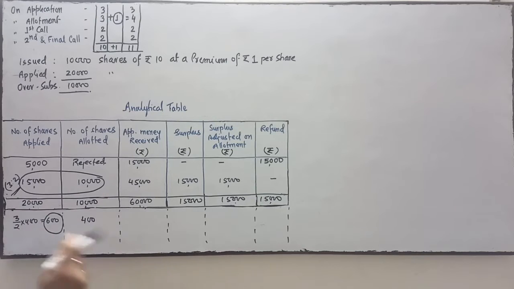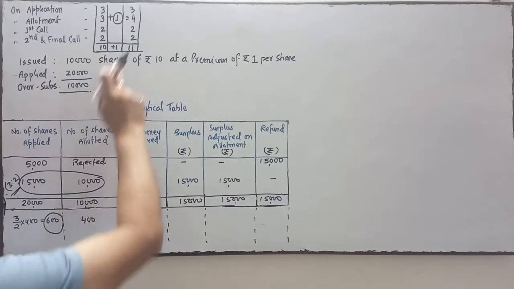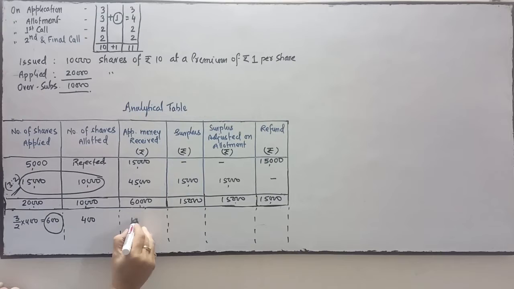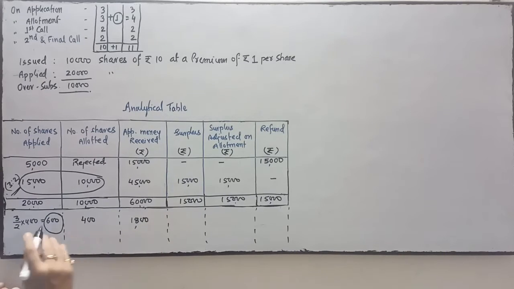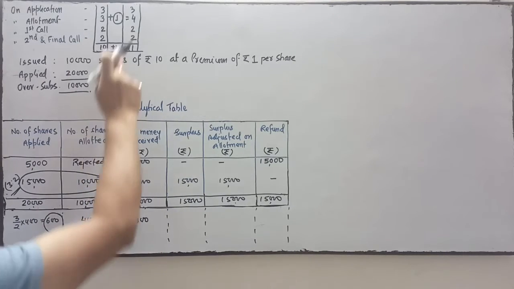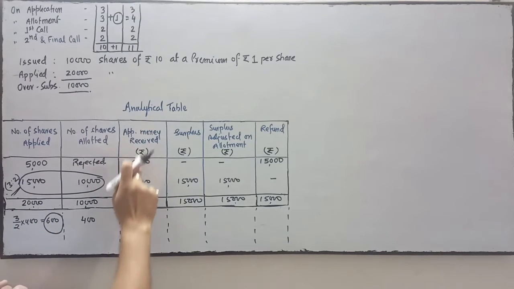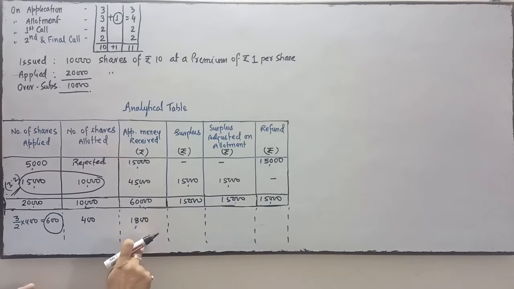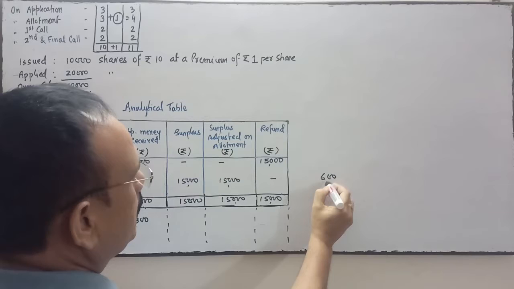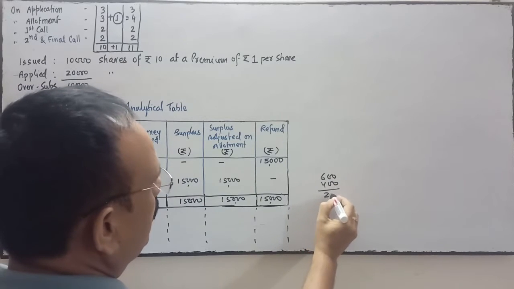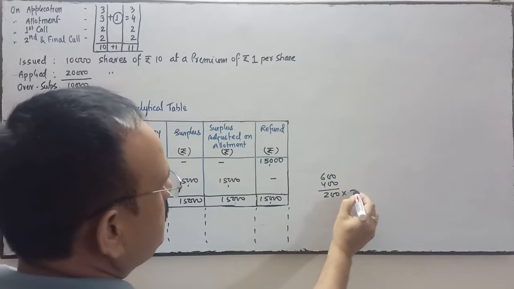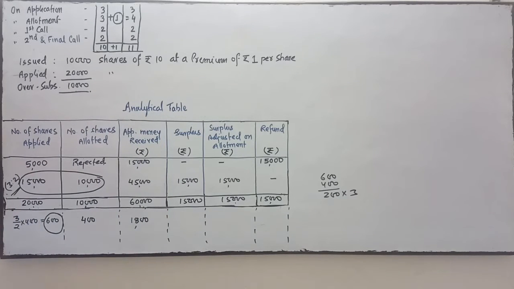Now our calculation starts. Application money: 600 into application money 3 rupees. Application money received on 600 shares at the rate of rupees 3 per share, so application money received on forfeited shares is this much. Now what is the surplus? They have applied for 600 and were allotted 400, so they have given money on additional 200 shares at the rate of 3 rupees per share on application.